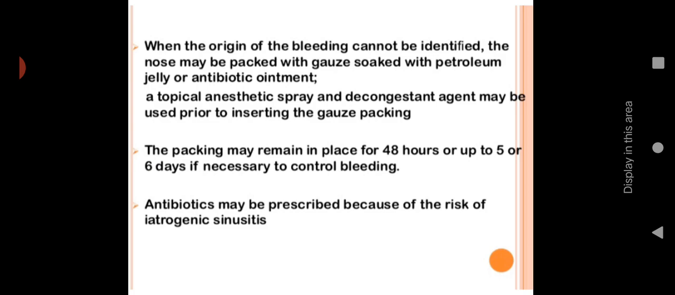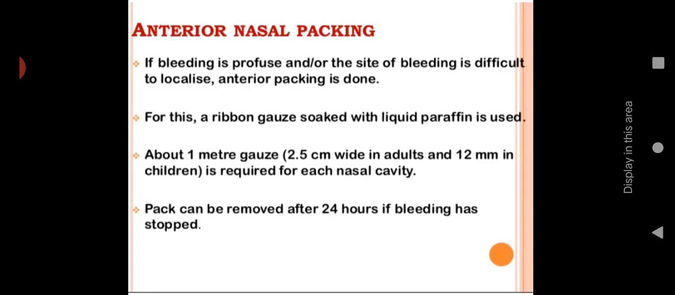By that time we have to provide treatment for underlying conditions like hypertension or arteriosclerosis. Then antibiotics may be prescribed because of the risk of iatrogenic sinusitis. So there is a chance of blood entering the sinus tract. So we have to prescribe antibiotics in order to prevent infection or sinusitis.